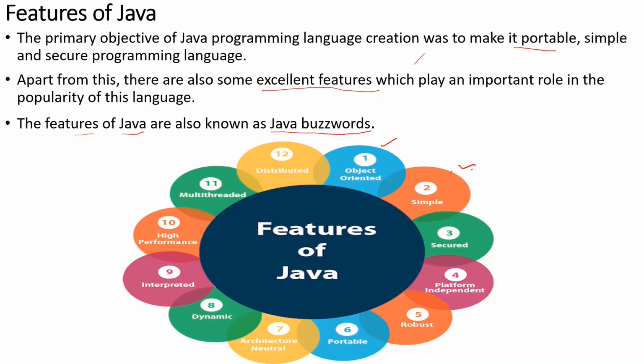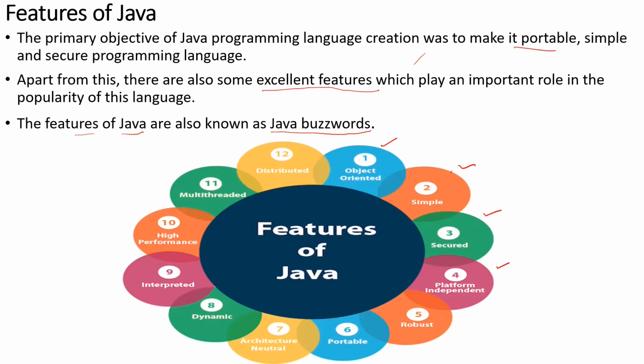Now, next one is secured. Java is best known for its security, right? When you are working with internet-based concepts like downloading of files and uploading of files, security will be provided by default when using Java. Java programs run inside a virtual machine sandbox. Is that point clear? So it provides security by default. Next is platform independent. Just before, we learned a program run on one operating system can be executed on any operating system. That is platform independent. Is the point clear? That is because of the presence of bytecode.